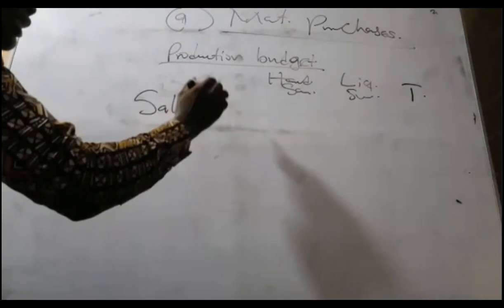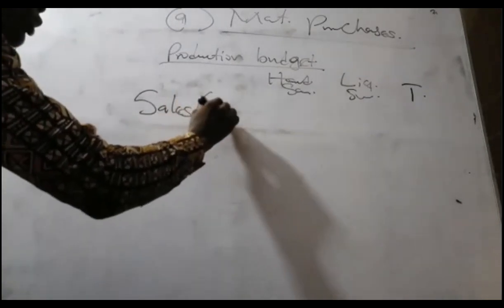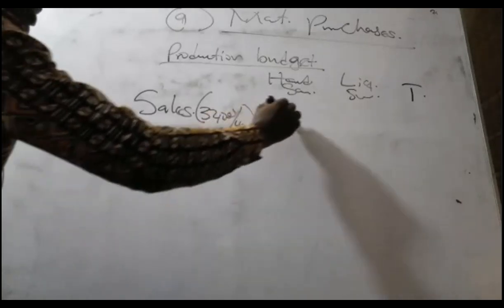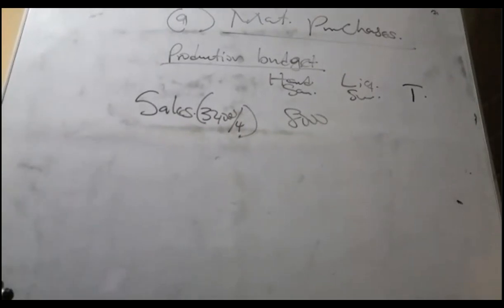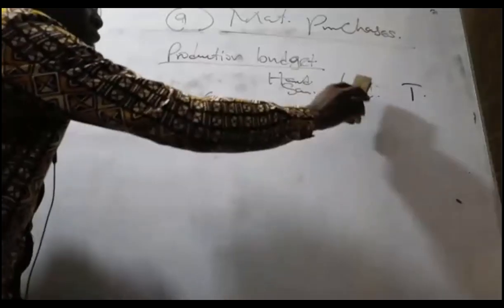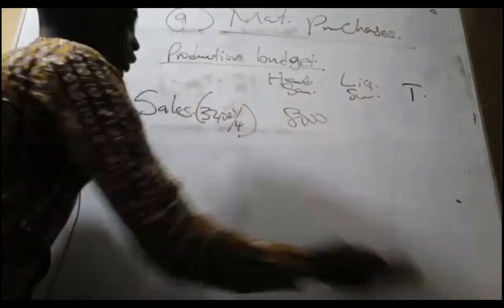Here the sales per quarter is 32,000 divided by 4 quarters. So here I'll get 8,000. So 8,000 bottles per quarter. We are doing for third quarter. In this question, we don't have other details. So for the liquid soap, I put them here for illustration purposes. In a typical or rare case scenario, you will have more than one product. So take note.